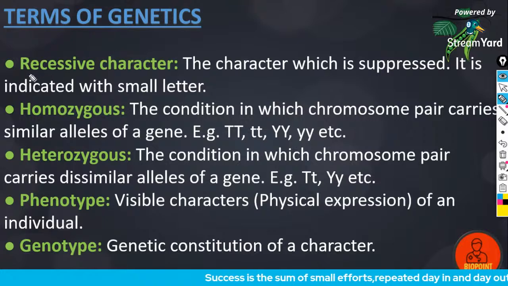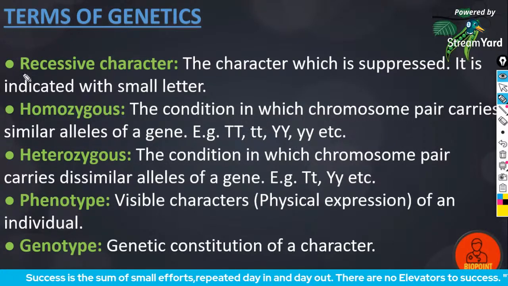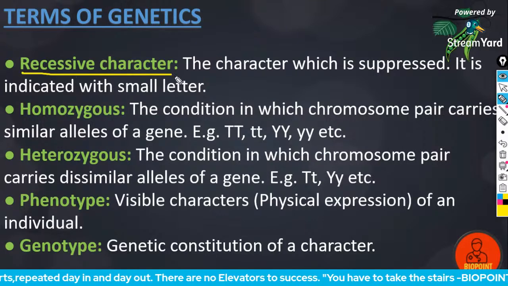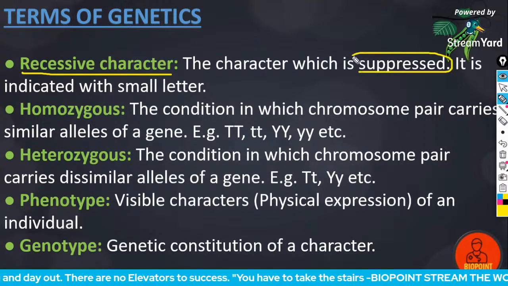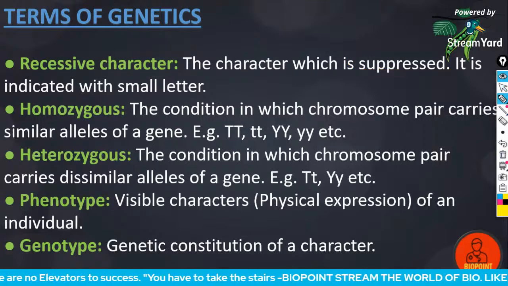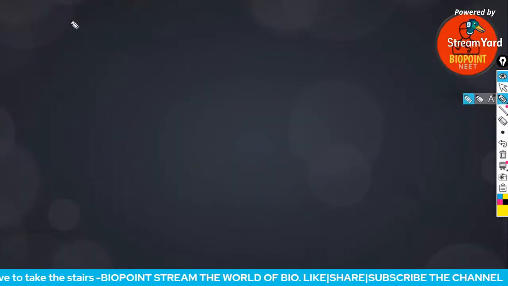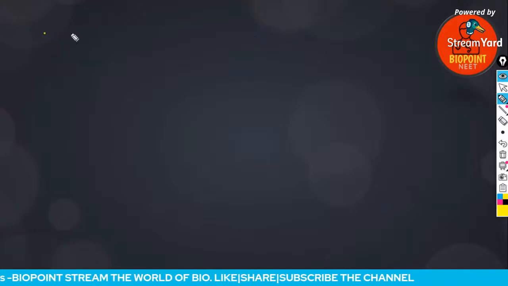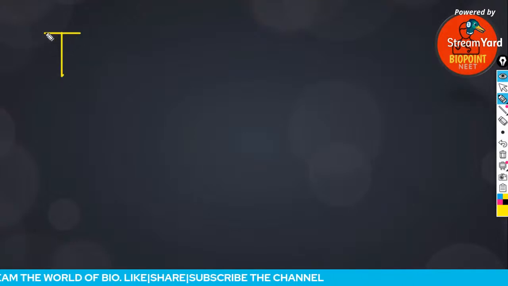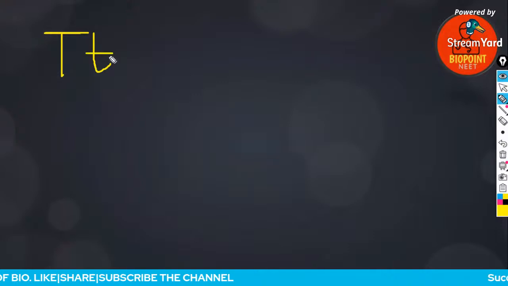Okay, next is the recessive character. Dominant we have discussed: the character which is getting expressed. Recessive character is the character which is getting suppressed. For example, in a plant the trait is capital T, small t.